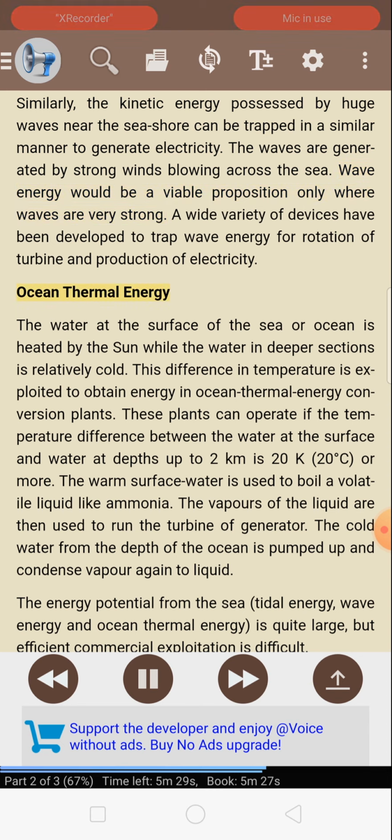Ocean thermal energy. The water at the surface of the sea or ocean is heated by the sun while the water in deeper sections is relatively cold. This difference in temperature is exploited to obtain energy in ocean thermal energy conversion plants. These plants can operate if the temperature difference between the water at the surface and water at depths up to 2 kilometers is 20 degrees Celsius or more.